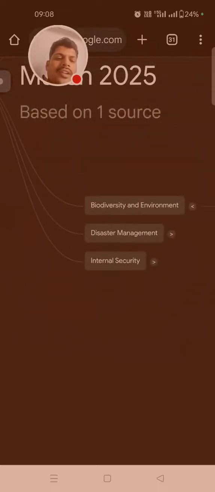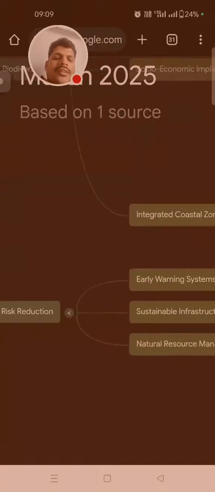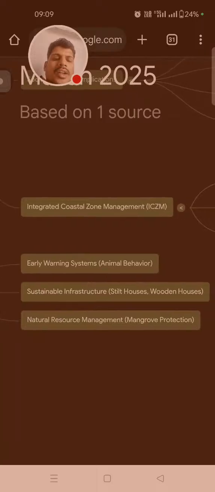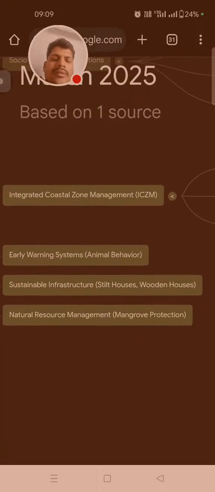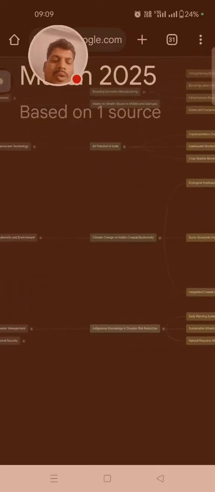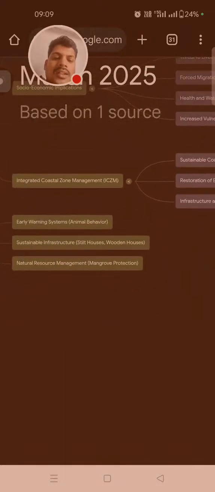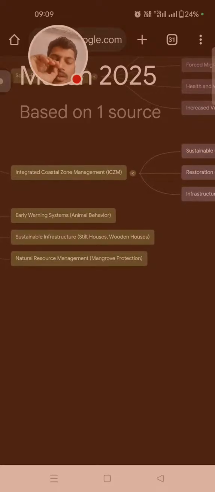Then disaster management. So indigenous knowledge in disaster risk reduction. So early warning systems and animal behavior, and sustainable infrastructure, steel houses and wooden houses, and natural resource management, mangrove protection. For this indigenous knowledge in disaster risk reduction, we have to study animal behavior before the disaster.